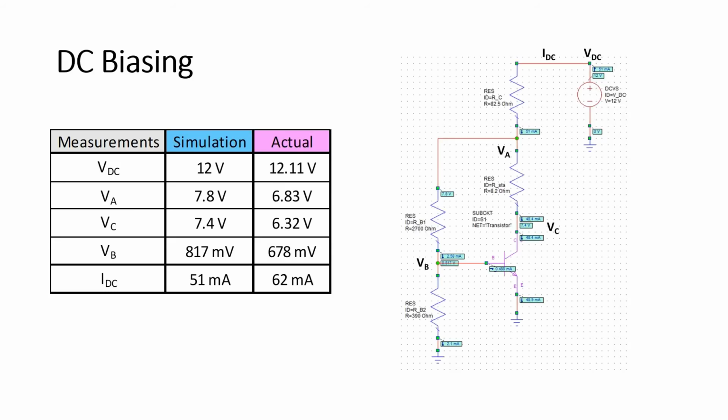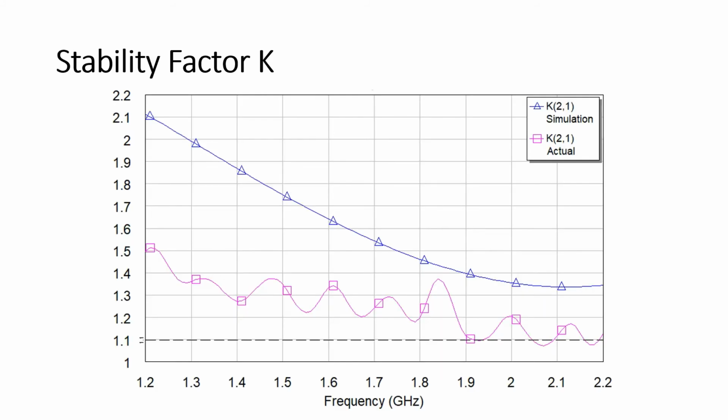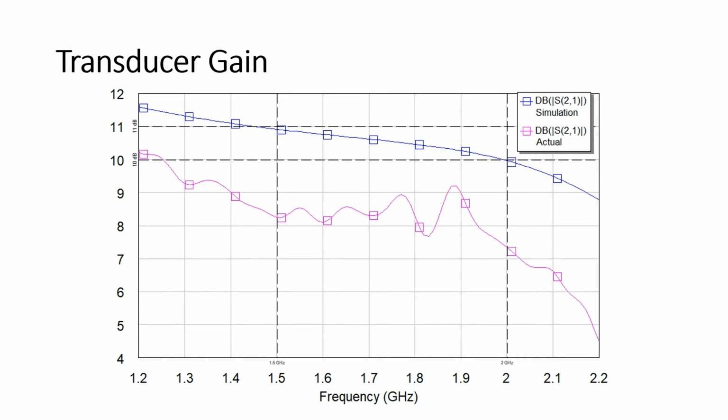The DC biasing results slightly vary. The stability factor K for the actual board doesn't make problems, as it is always above 1 through a wide range of frequencies. The transducer gain is lower than expected, which I believe is caused by human errors such as soldering mistakes and possible measurement errors.